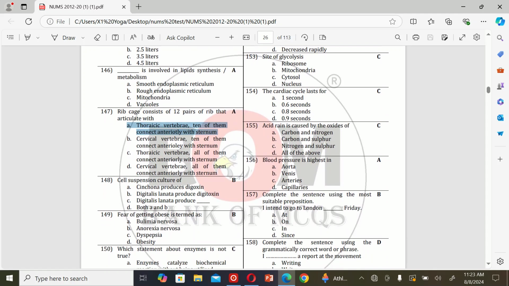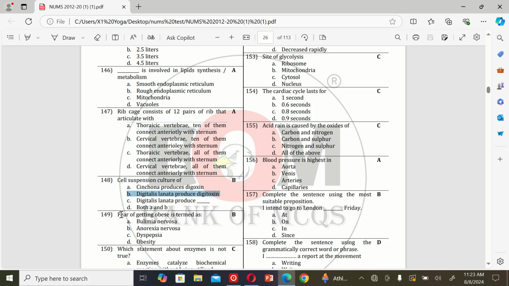The next MCQ is: suspension culture of A. Cinchona produces digoxin, B. Digitalis lanata produces digitoxin, C. Digitalis lanata produces dash, and D. Both A and B. So the correct option is B.